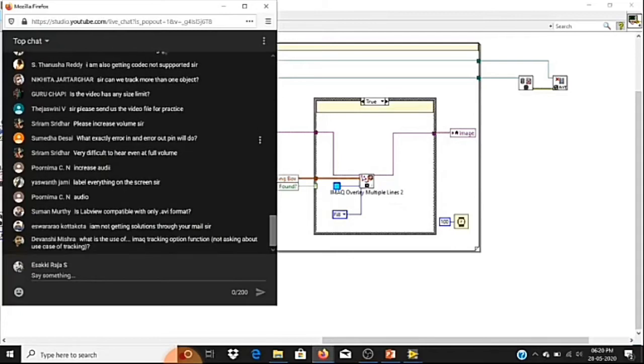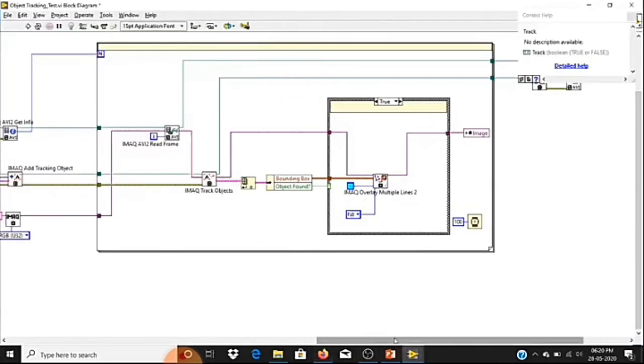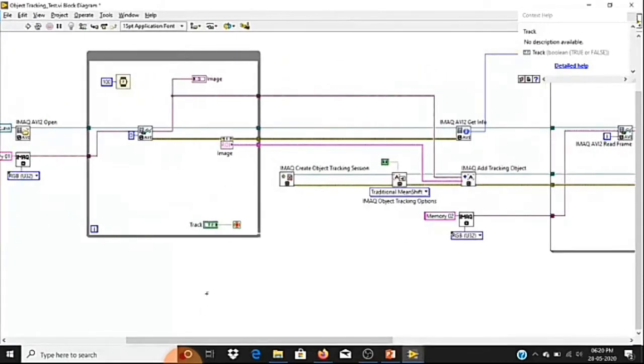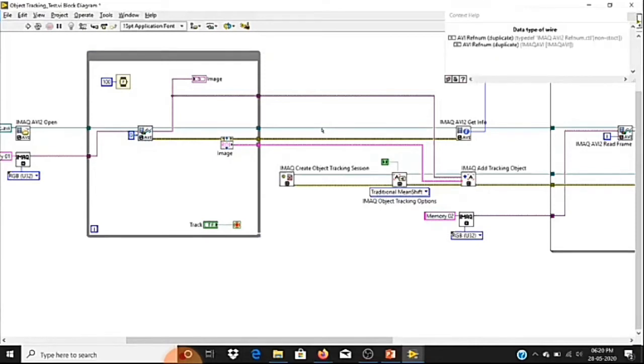So what exactly will the error in and error out pins do? Actually, they have two functionalities. The first one is used for error handling, and the second reason why we are using the error wire here is for data flow purposes. That will give a sequential execution. Think that if I'm not connecting this ROI, what will happen? Before executing the read frame, it will send the ROI coordinates. That should not happen.